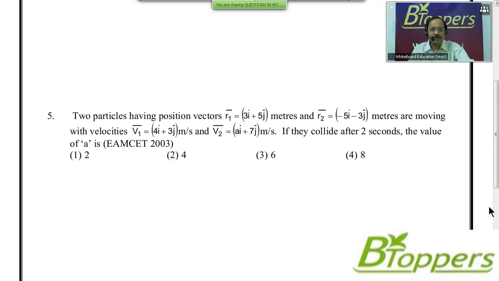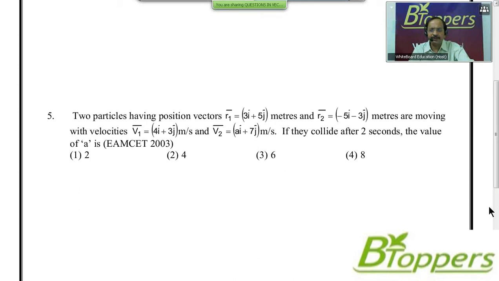Look at question number 5. Two particles having position vectors R1 bar equal to 3i bar plus 5j bar meters and R2 bar equal to minus 5i bar minus 3j bar meters are moving with velocities V1 bar equal to 4i bar plus 3j bar meter per second and V2 bar equal to Ai bar plus 7j bar meter per second.